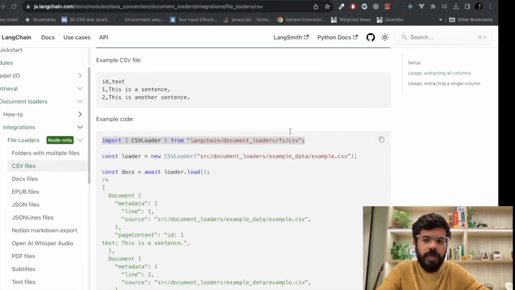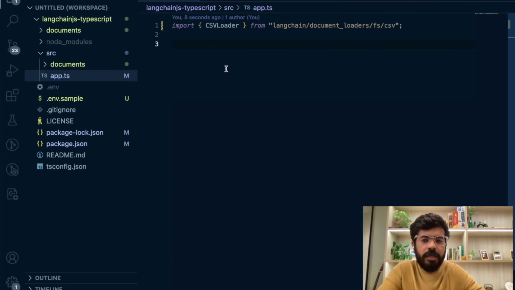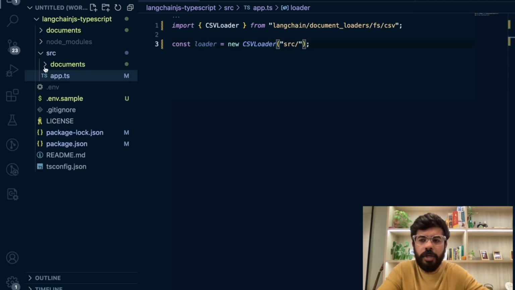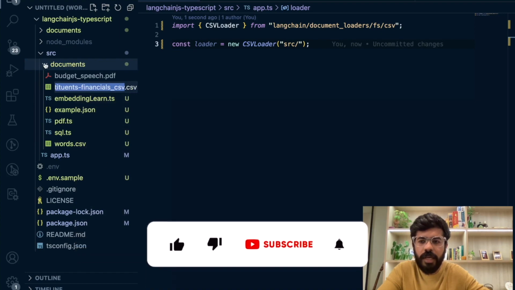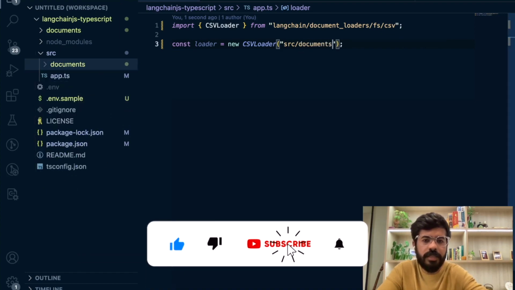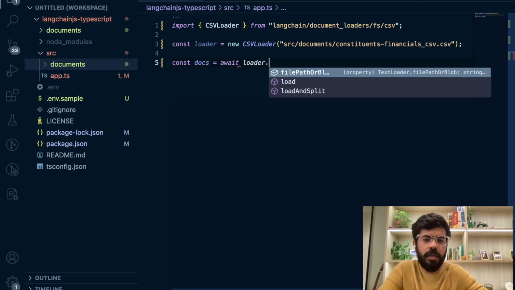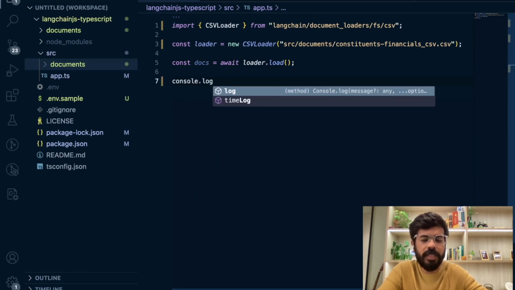Now, as per the documentation, I need to initialize this with the path to my document. So I will go again here and copy paste this, and the path to my document is inside this documents directory. I've already saved my CSV here. I will get the name from here and say it is inside documents slash the CSV. And finally, I need to load this. So I will say await loader.load, and this will load my CSV document.